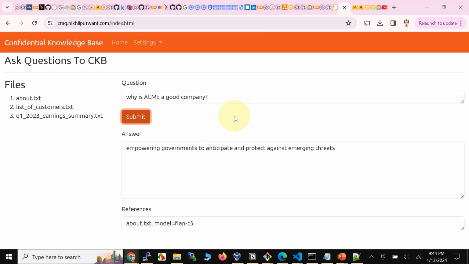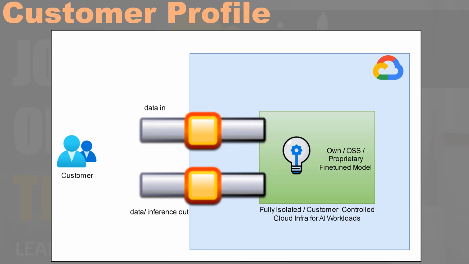Now, before we look at a speech to text ML pipeline, again a confidential one, using this same setup, I just want to reiterate that for most customers, using Google Cloud's Vertex AI capabilities to put together their AI and ML applications is the best fit. But the customer profile for this particular use case is a bit peculiar. So let's delve a little deeper into the customer profile before we check out the demo.